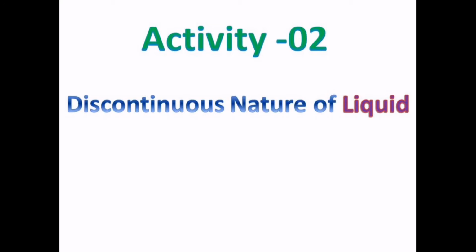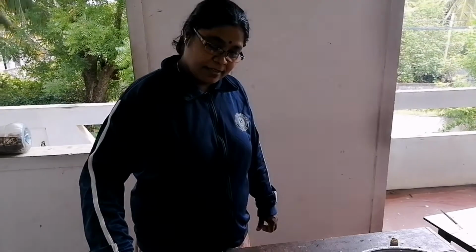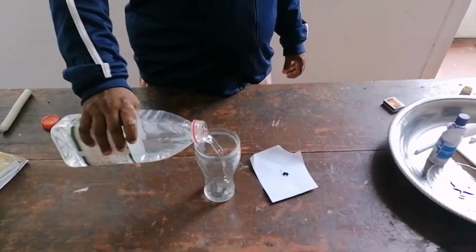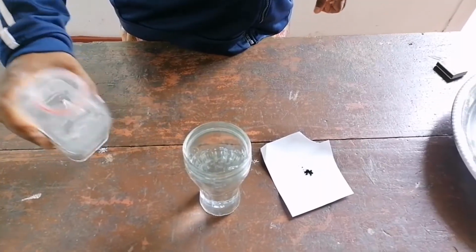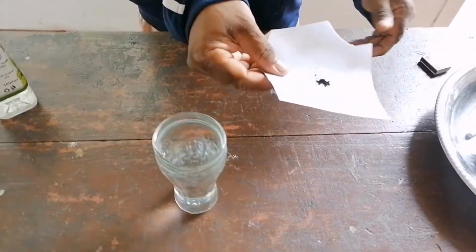Next activity is to find out the discontinuous nature of liquid. For this, needed things are Kamenov crystals, water, and a jar. Here, I pour water into a glass jar. This is Kamenov crystals, that is, potassium permanganate crystals.